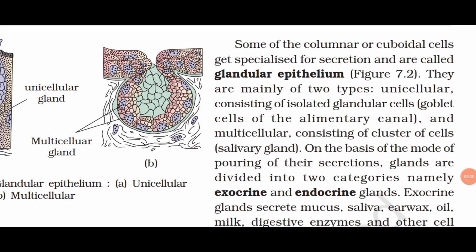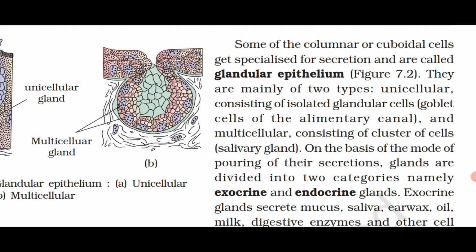Some of the columnar or cuboidal cells get specialized for secretion and are called glandular epithelium. They are mainly of two types: unicellular, consisting of isolated glandular cells, such as goblet cells of the alimentary canal, and multicellular, consisting of clusters of cells, such as salivary gland.